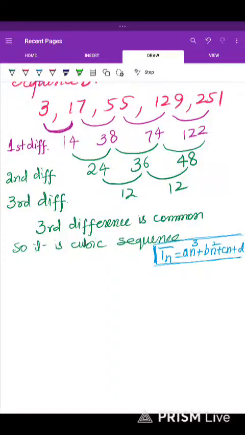This is the sequence with the red color written on your screens. You can see that this is a cubic sequence. Why cubic sequence? First we start working to identify this.